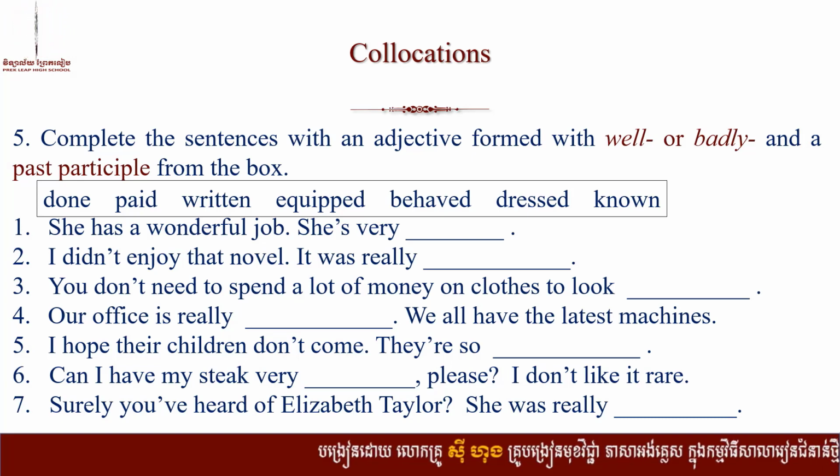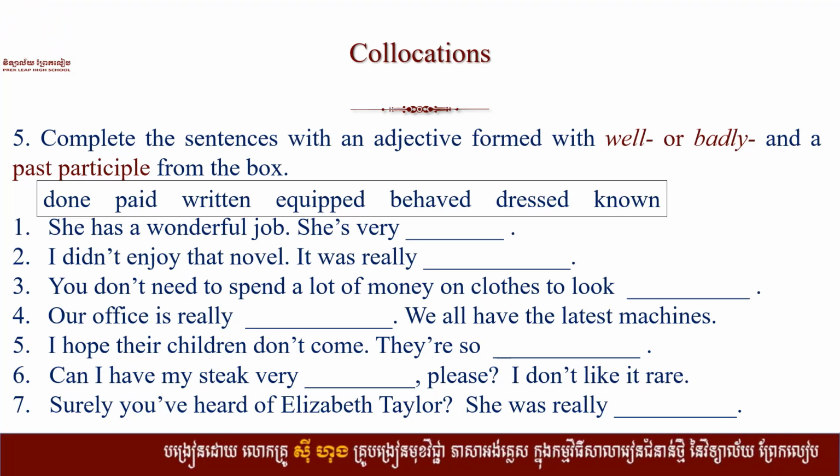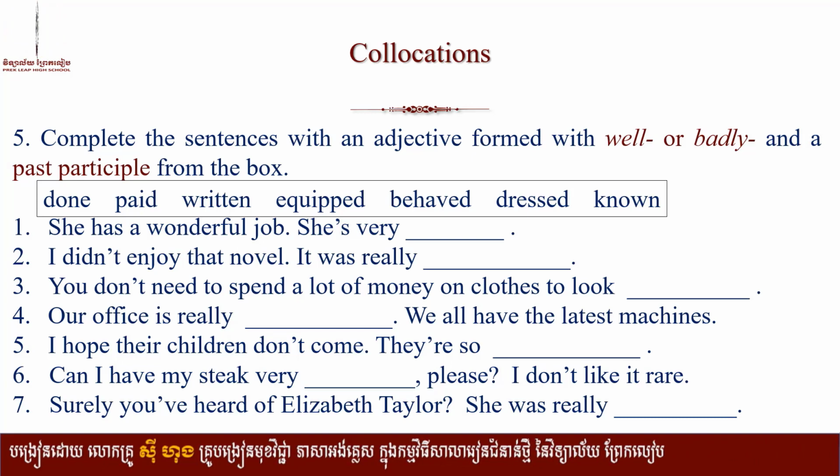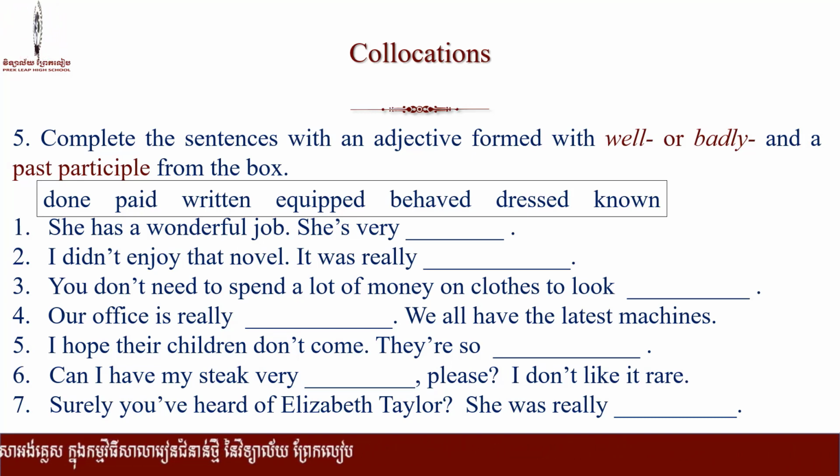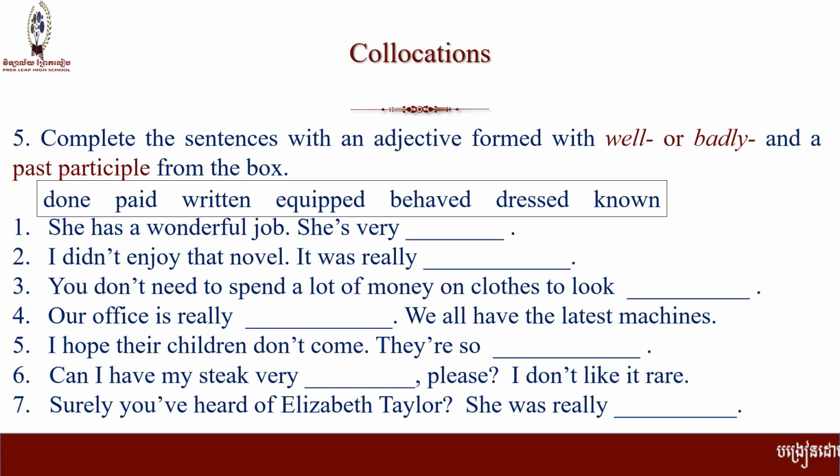You just link it with well or badly to make it make sense. So spend a few more minutes working on it, and we will check the answer right away.